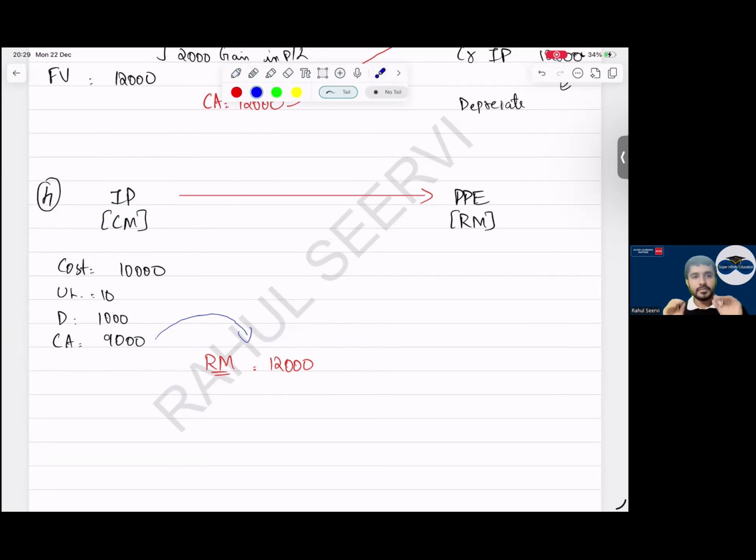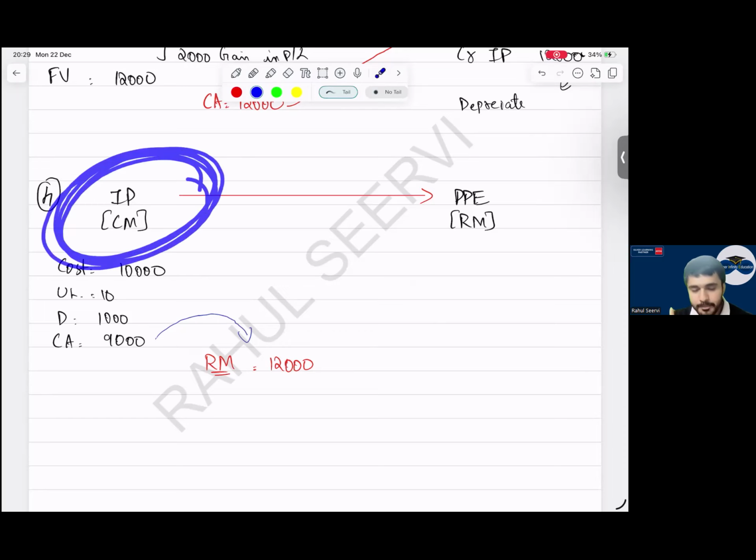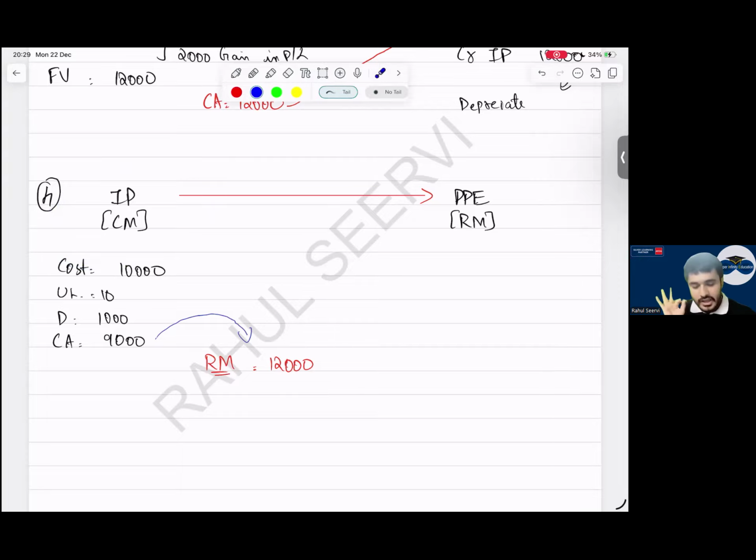Understand. Take time. Digest what I am saying. No, sir. Investment property is in cost model. We have calculated the carrying amount. सर आपने ऑलरेडी depreciation चार्ज कर दिया ना. Wait, let me see first. Let me complete. I am calculating depreciation. Sir, we will charge this depreciation into P&L.